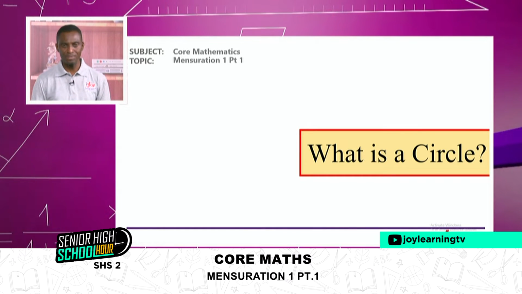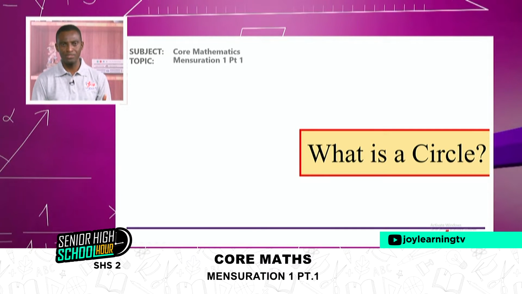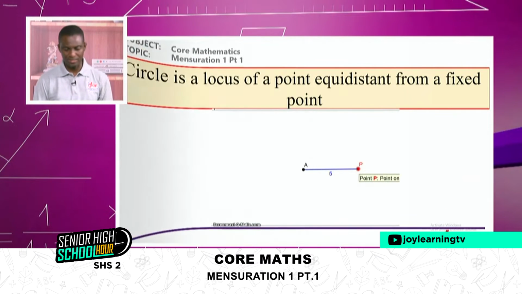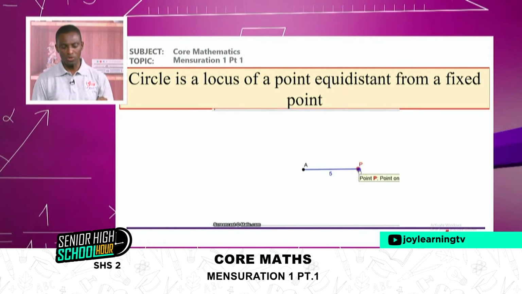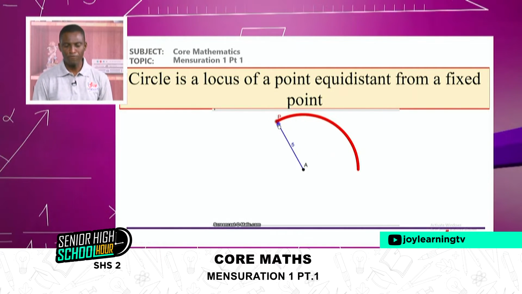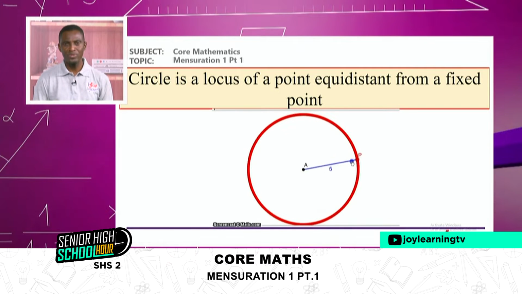But then as far as maths is concerned, and as far as this particular course, that is mensuration as a topic is concerned, we want to define circle as this. It is a locus of a point equidistant from a fixed point. Again, circle is a locus.